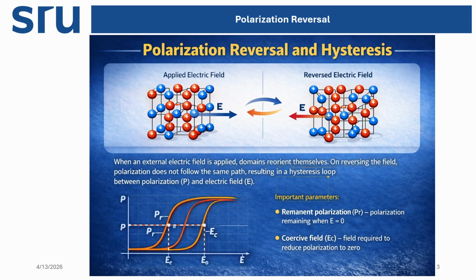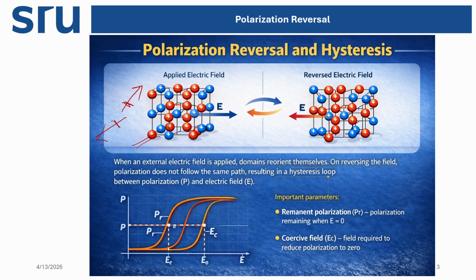Polarization reversal means that, let's say, for this compound the overall polarization in the unit cell is in this direction, but when we apply an electric field, the polarization is in the opposite direction. As the direction is reversed, we call this polarization reversal. This can be observed by plotting what is called hysteresis.